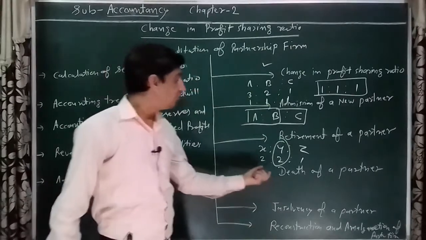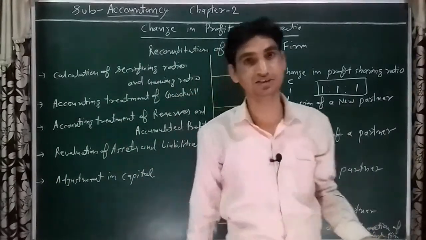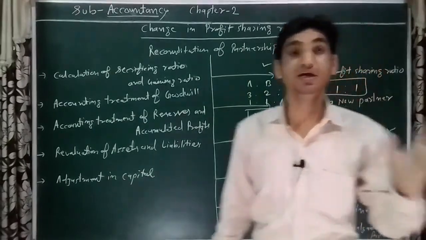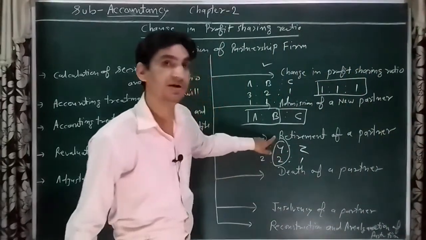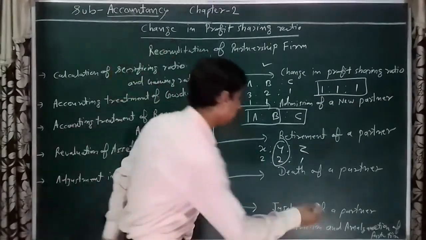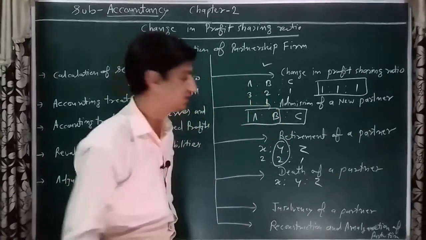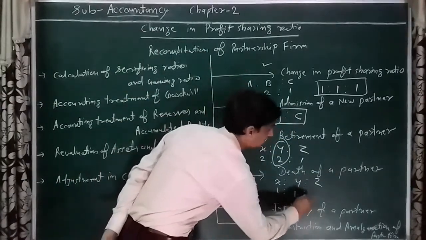Fourth condition is death of a partner, when any partner dies due to any reason. In such a condition as well, as in retirement, one or two partners are reduced from the firm. For example, X, Y and Z are three partners sharing profit 1:1:1.